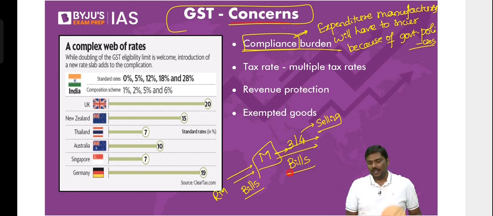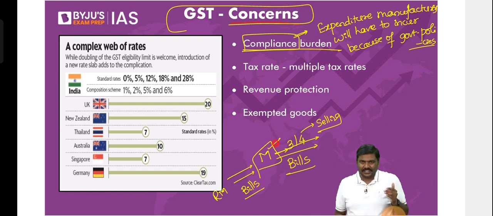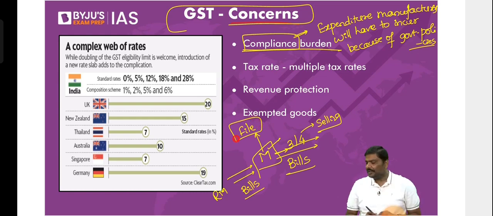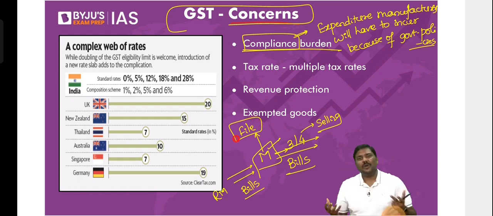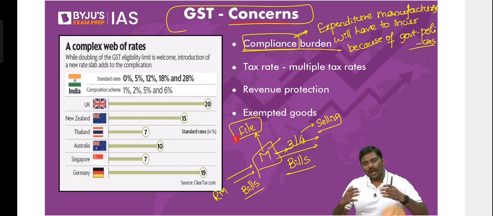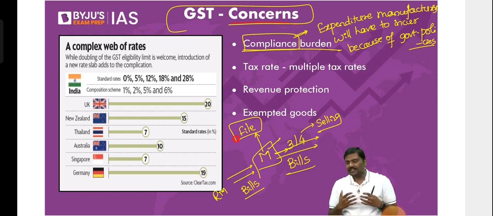Now, start looking at this. You're a small manufacturer. You'll have to collect receipts like this. When you sell, you'll have to generate them, by the way. When you purchase, collect it. And you need to file. You need to provide all of these documents to the government. Now, understand this. Because you're a very small manufacturer, you may or may not have the knowledge of how to operate these particular systems. I understand this. Now, what will you do? You will hire a chartered accountant.